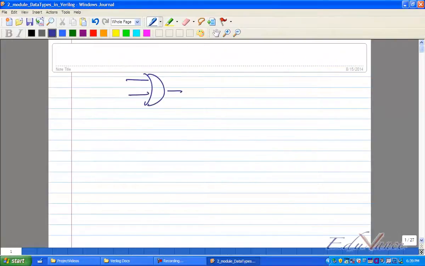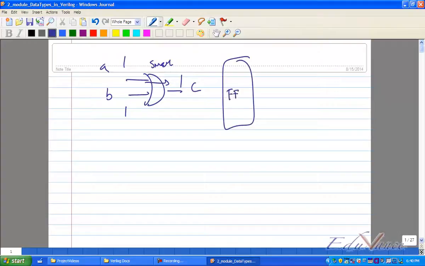Yes or no? If I say A, B, C, A is 1, B is 1, after some delay C will become 1. Yes or no? There is always a delay. Please understand that. Never assume zero delay. Understood? But still, this delay is small. Yes or no? Correct? Now suppose I put a flip flop after this. You understand a D flip flop? D flip flop, yes or no?